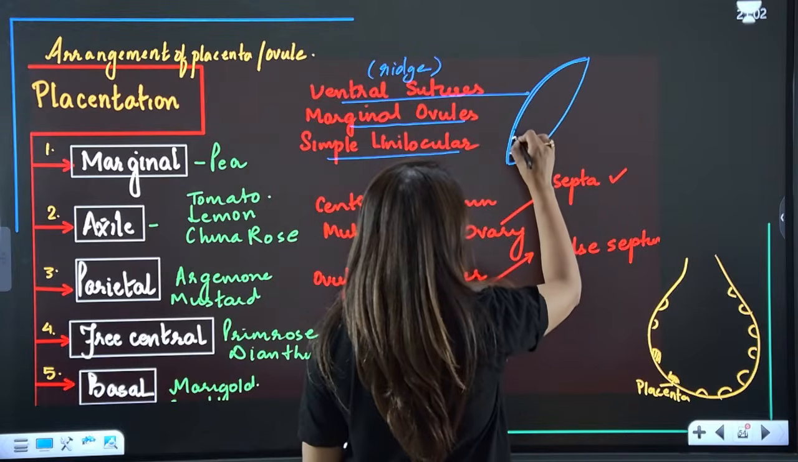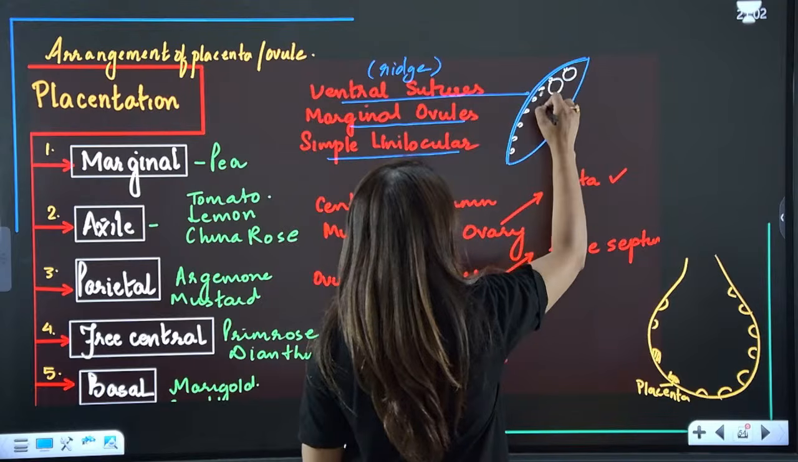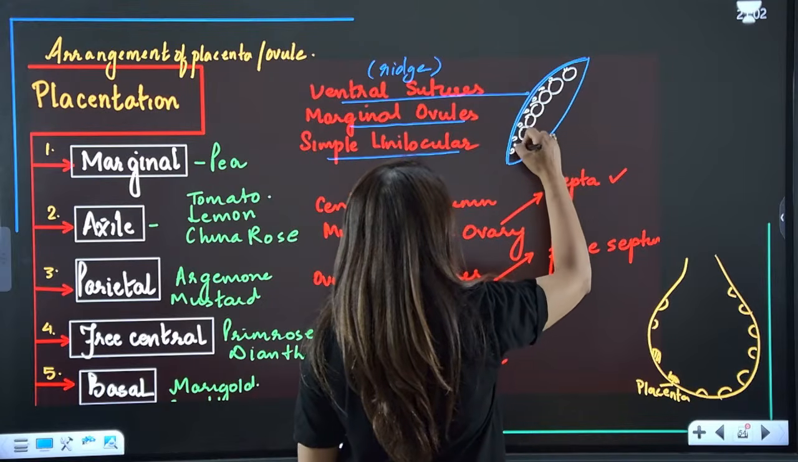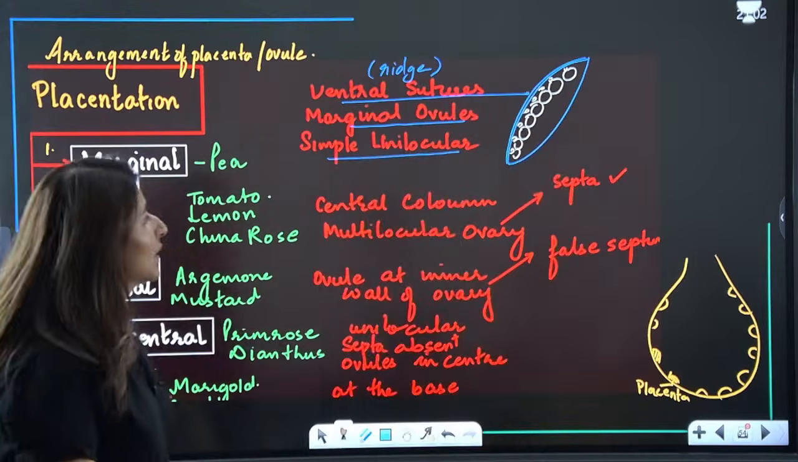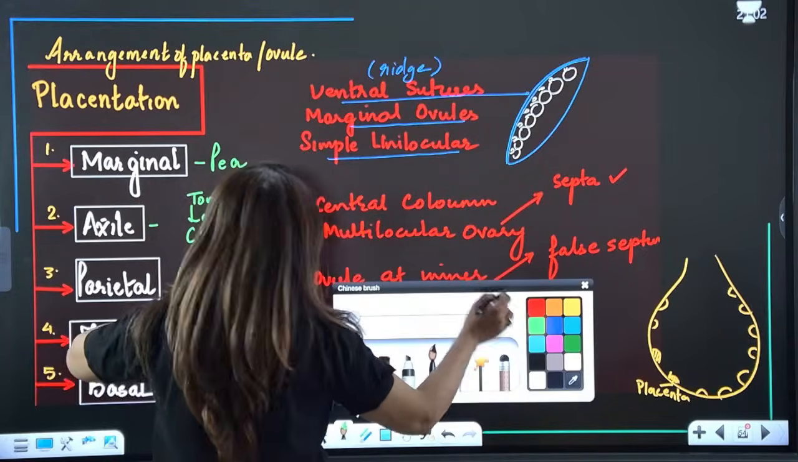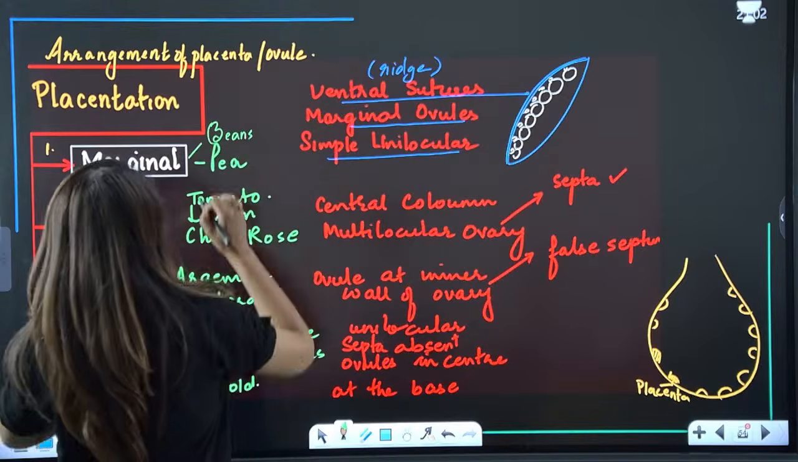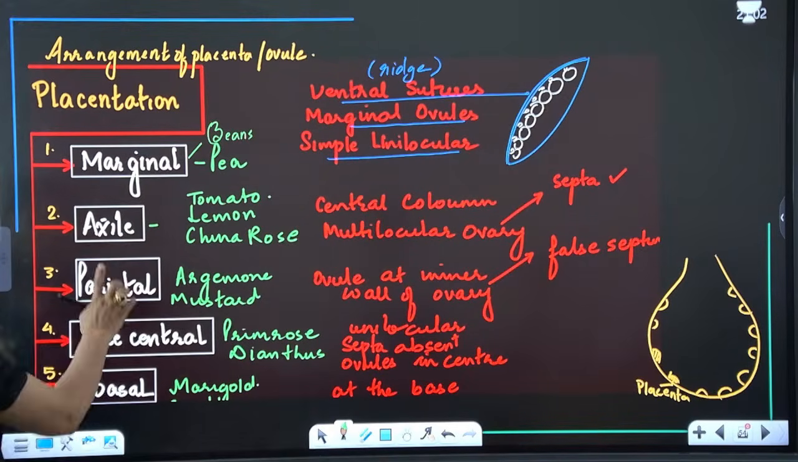So this is the placenta, and on the placenta are present the seeds or the ovules, like this. Are we clear? This is marginal, seen in case of pea, or you can say beans. This is marginal, right?